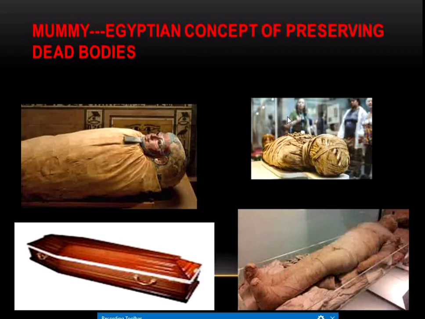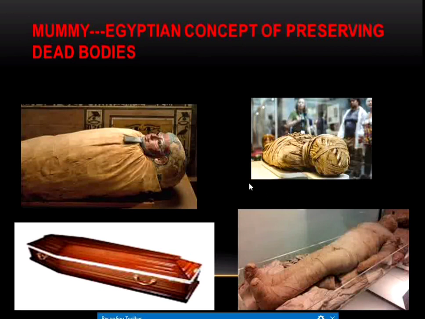So the whole of the Nile Valley was reserved for the dead. They gave much importance to dead bodies and the concept of death and life after death. So they used to preserve the dead bodies. How did they preserve the dead bodies? They used to smear some chemicals, and they used to wrap the dead body using a thin cloth.